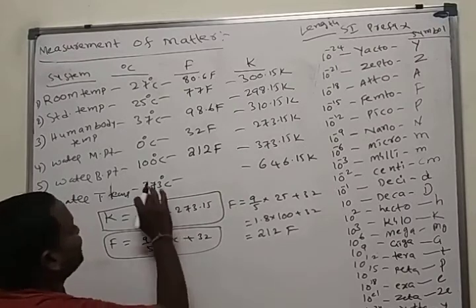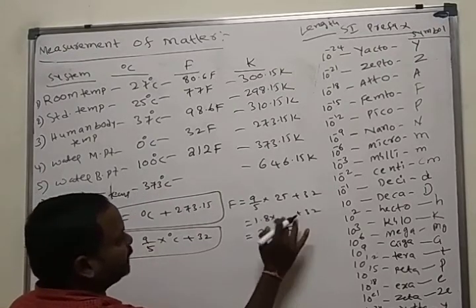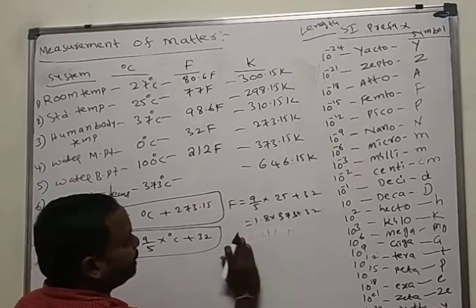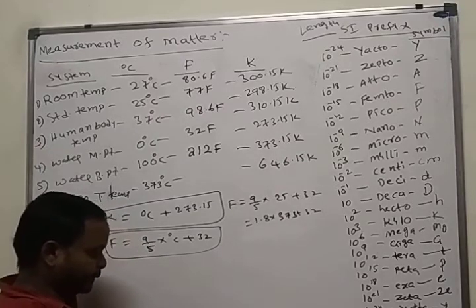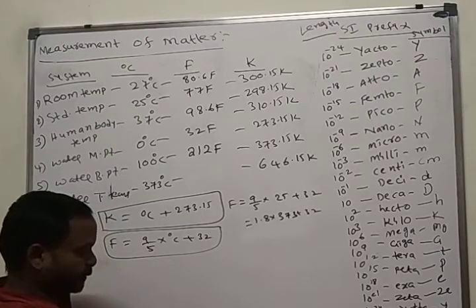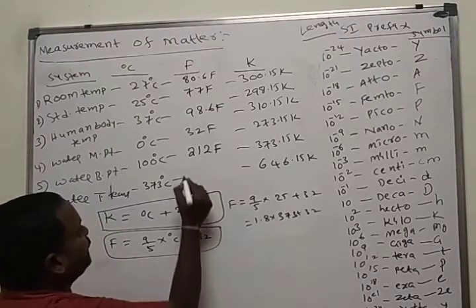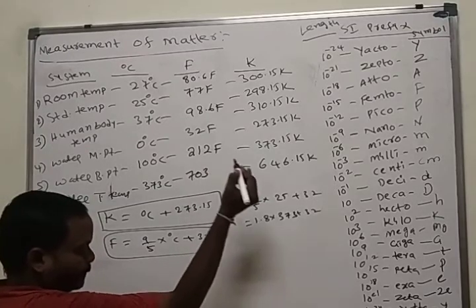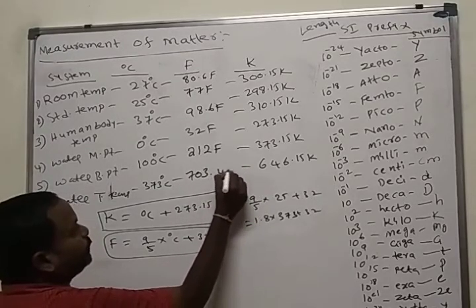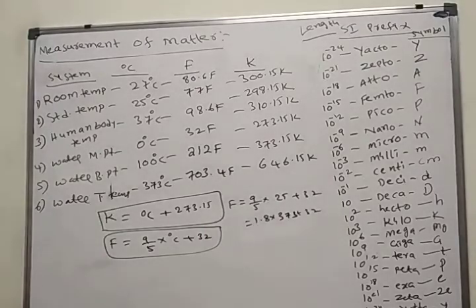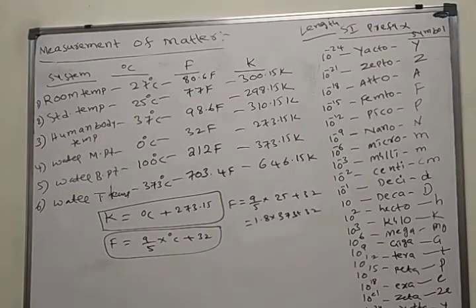And here keep 373: 1.8 into 373, plus 32, is 703.4 Fahrenheit. These are the different temperatures, the different units for temperature.